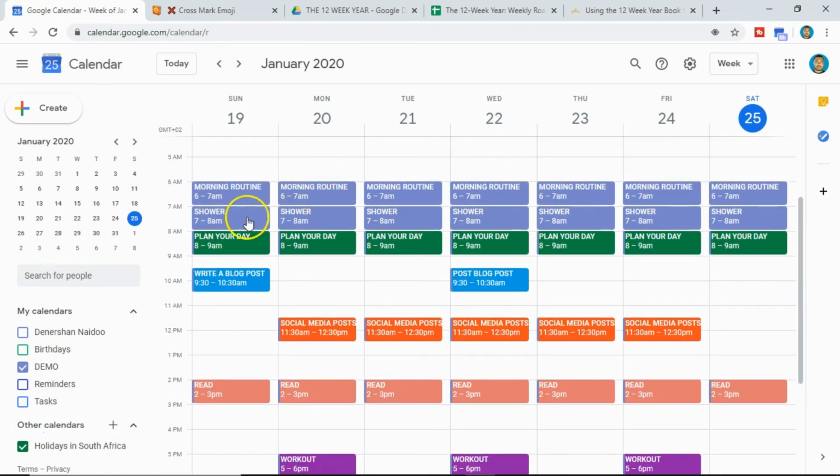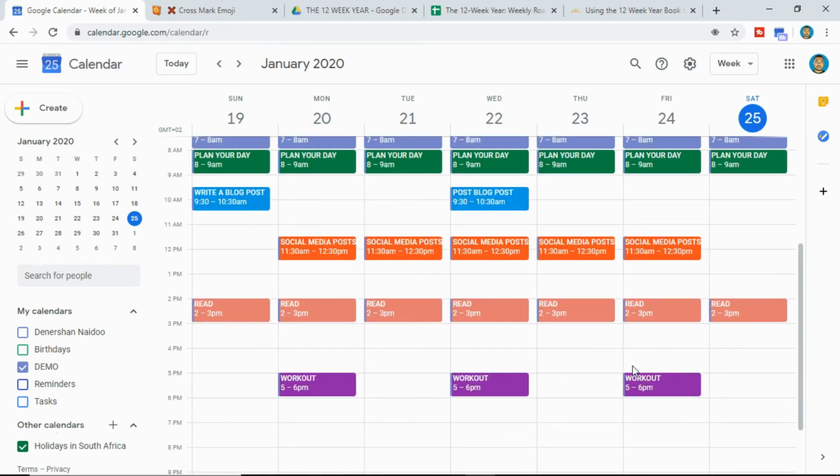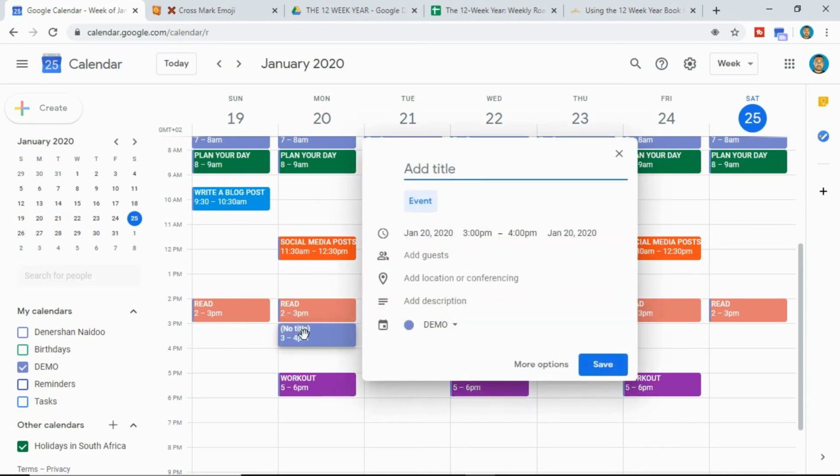So you have your morning routine done. You have your work done. You're a blogger, so you write 1 blog post and you post it. You also want to build your social media. You do that every day, Monday to Friday. You read every day, and you also want to work out every day. Let's say you also want to keep close with your family and friends. So let's say from Monday to Friday, you choose to hang out with your friends. Let's say hang out.